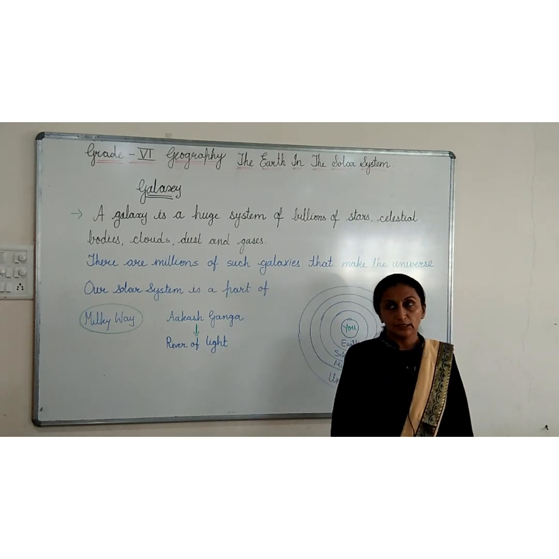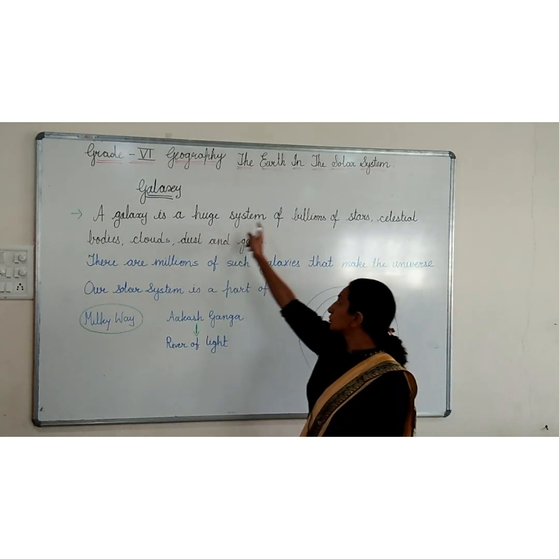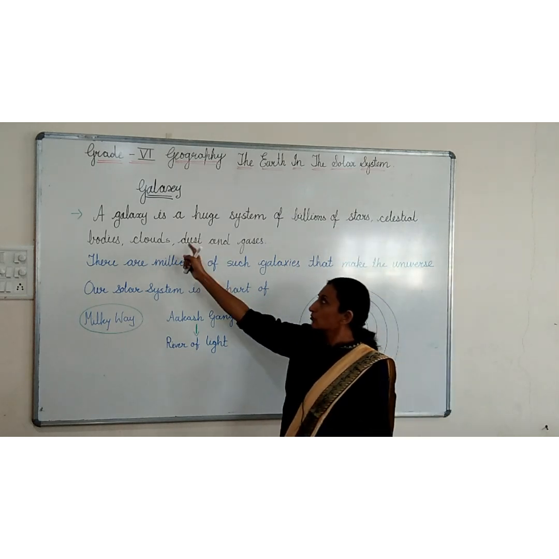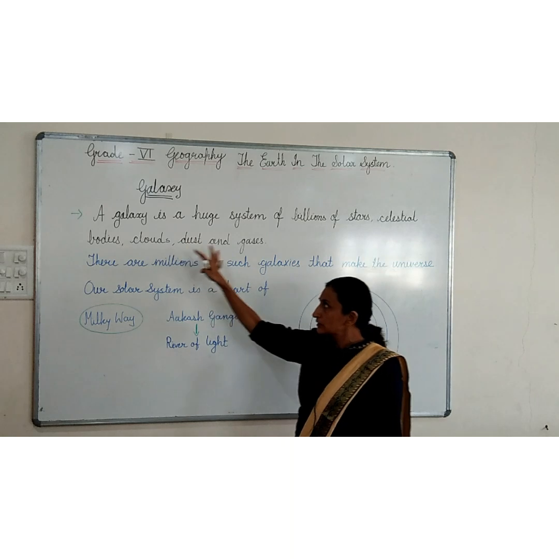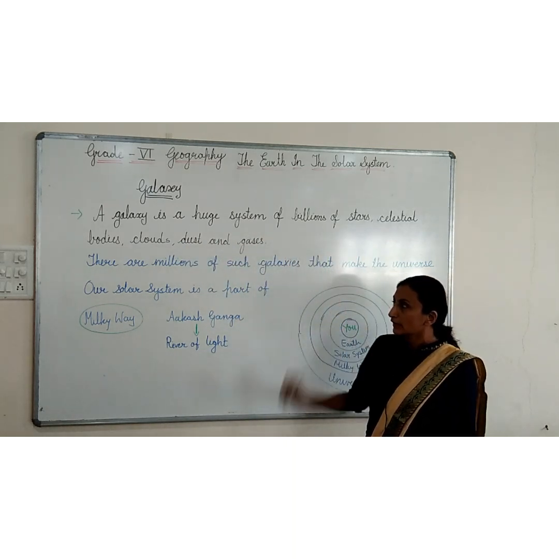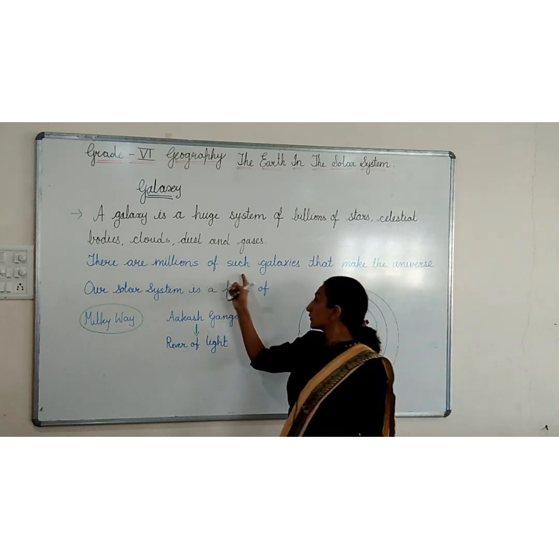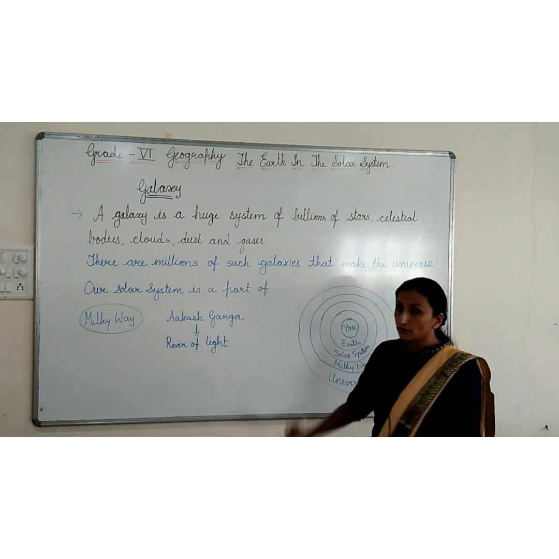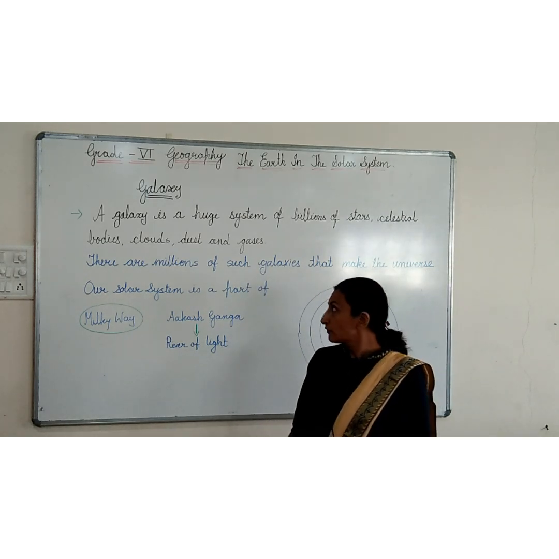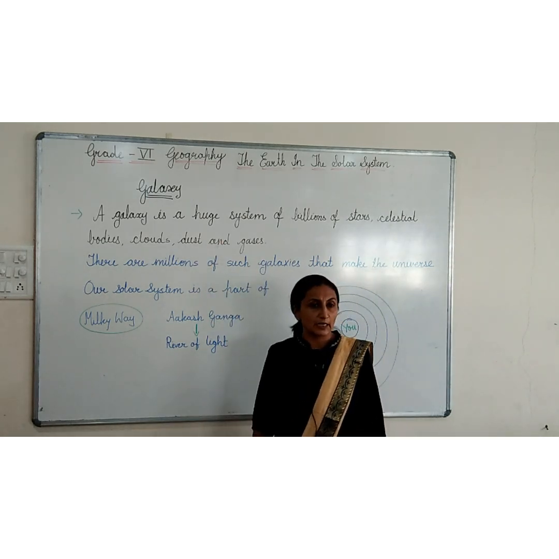Now galaxy. See, a galaxy is a huge system of billions of stars, celestial bodies, clouds, dust and gases. All these things are there in the galaxy. There are millions of such galaxies that make the universe. We are saying the whole universe is there, but in the universe there are millions of such galaxies.